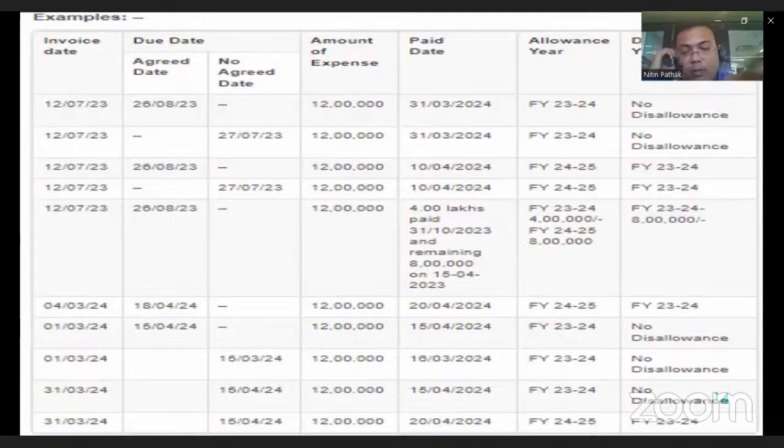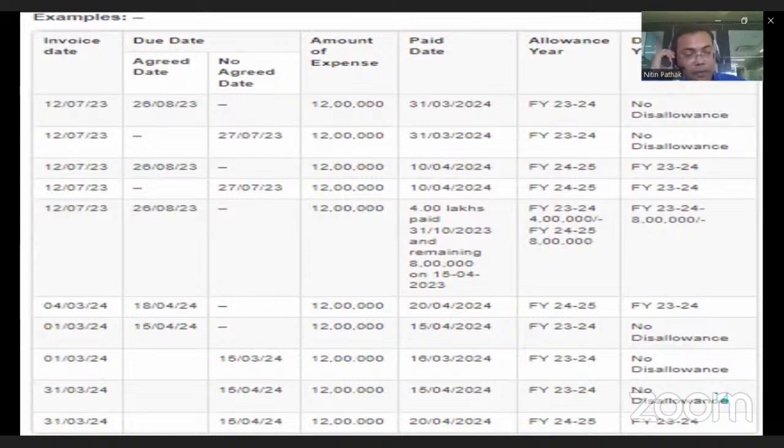Okay, the crux of this matter is to make the payment within the time limit specified. If there is an agreement, then as per the agreement, and if there is no agreement, then 15 days time. And if there is an agreement of, say, more than 45 days, then the maximum time limit will be 45 days.